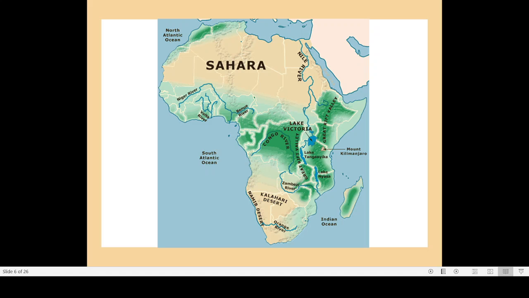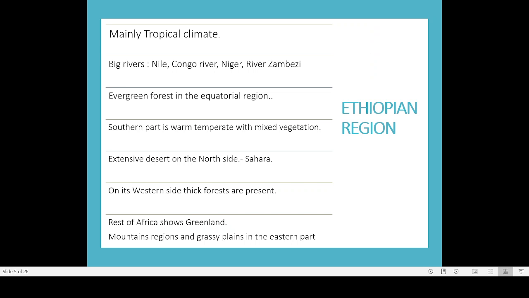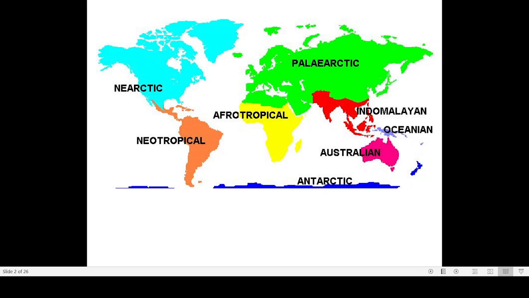Now, have you ever noticed one important feature of deserts? The majority of the deserts are situated on the western side of the continent. This is the Kalahari desert on the western side. The African desert is also starting on the western side. Now, if you go to the globe again, in the case of India, there is the Thar desert, on the western side of the Indian mainland.